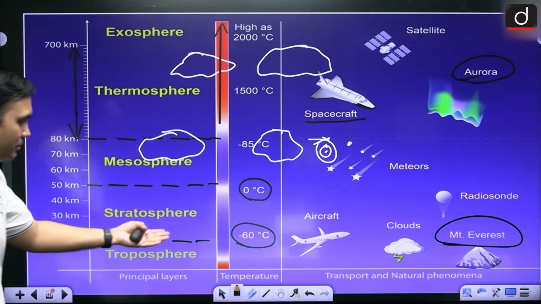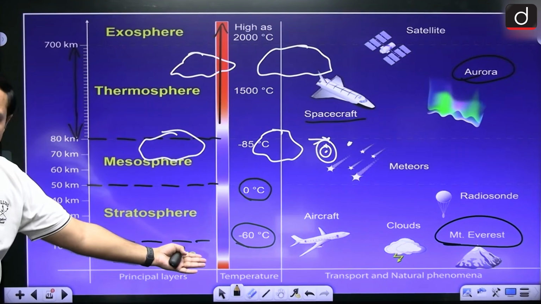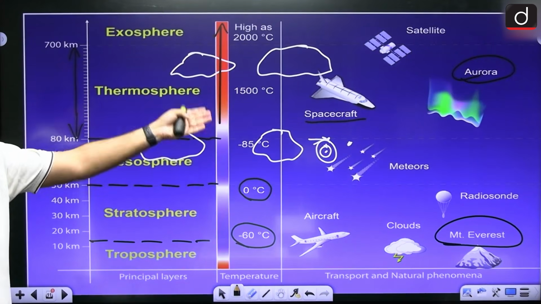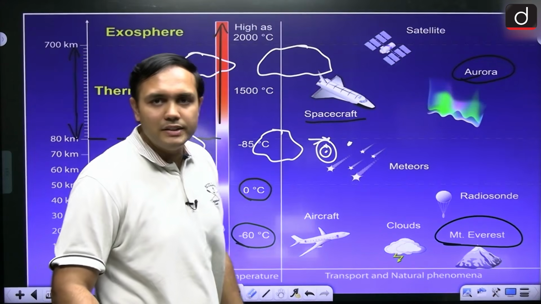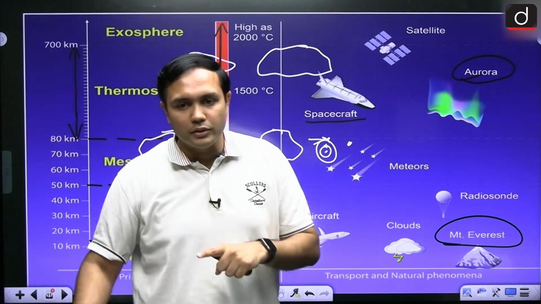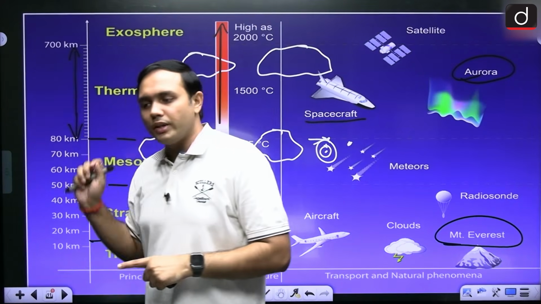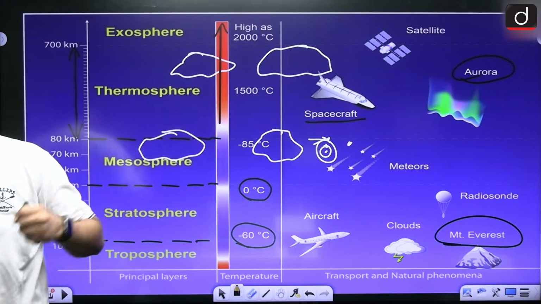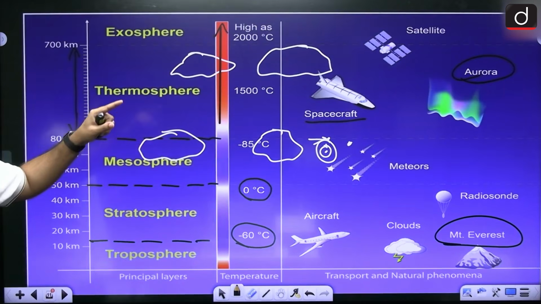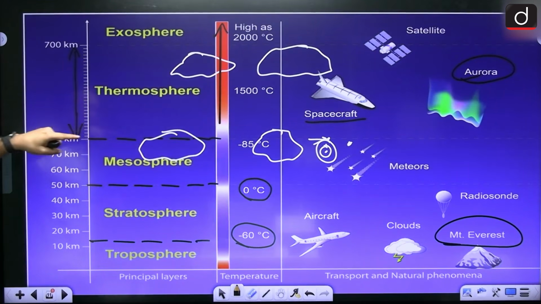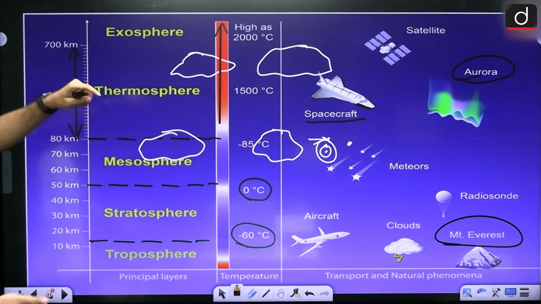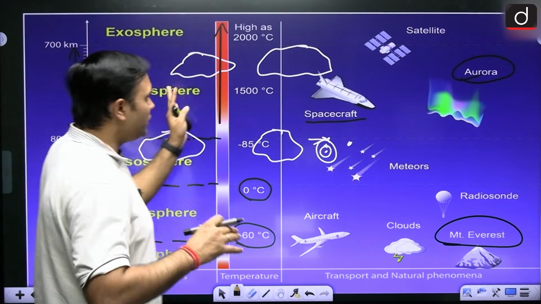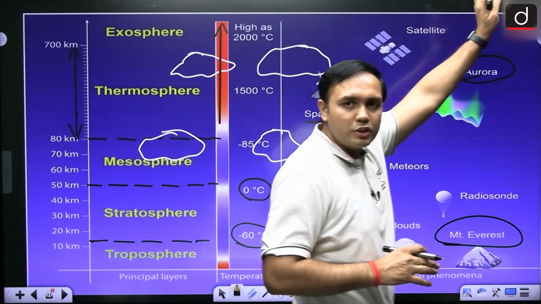Here again the same phenomenon is seen as was the case with troposphere. Here again, as we move up, the temperatures will go down. So temperatures are decreasing with increasing altitude. That was not the case in stratosphere, where there was the ozone layer that was absorbing the sun's rays. Next, as we move up, there is the thermosphere, right? Now this is a very big layer from 80 to 700 kilometers, right? This is a huge area, right? Now in this case, what is happening is, it is very, very close to our space, right?